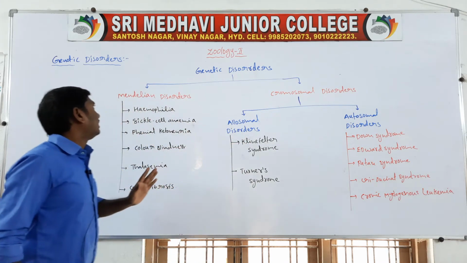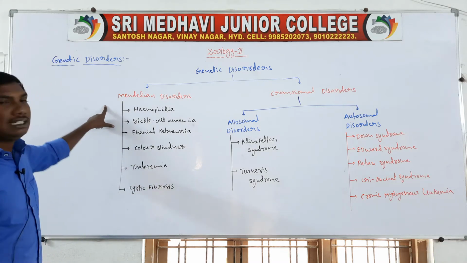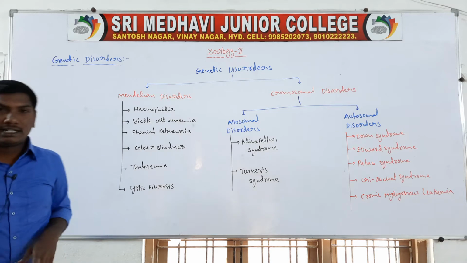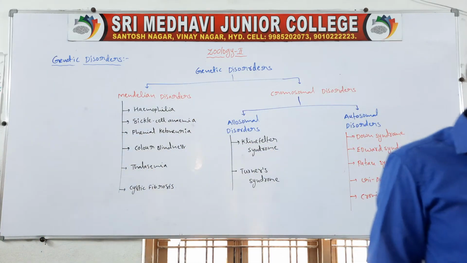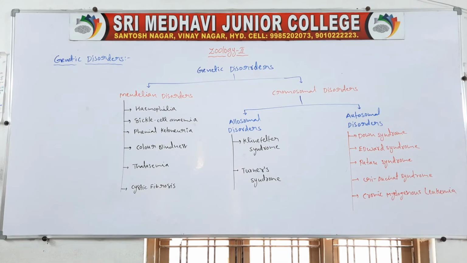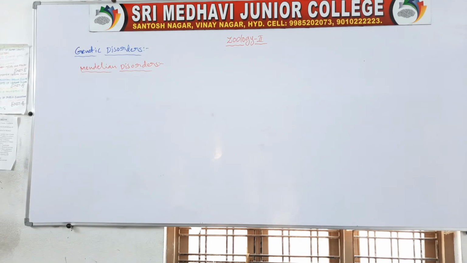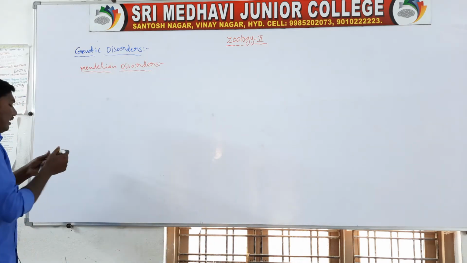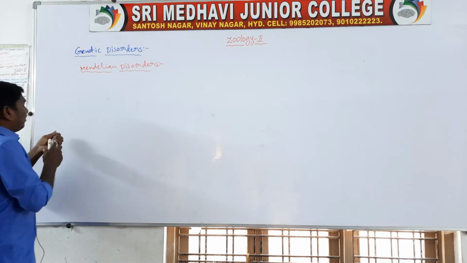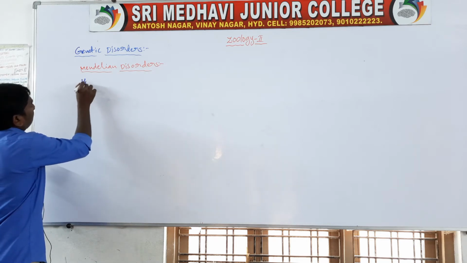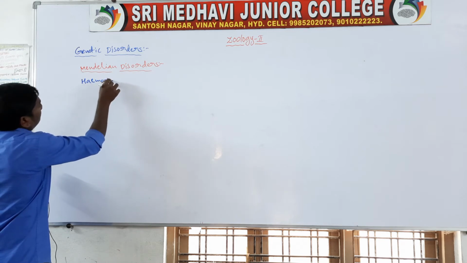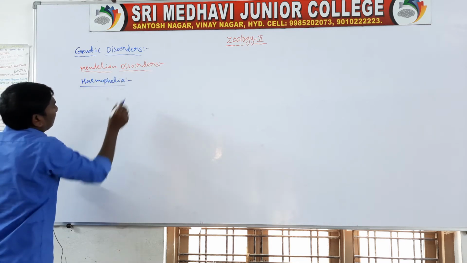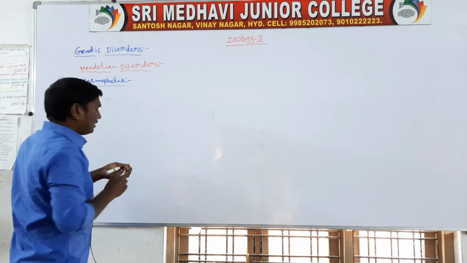Flowchart of genetic disorders. Next, first heading, Mendelian disorders. The first one is hemophilia. Hemophilia means the bleeder's disease.